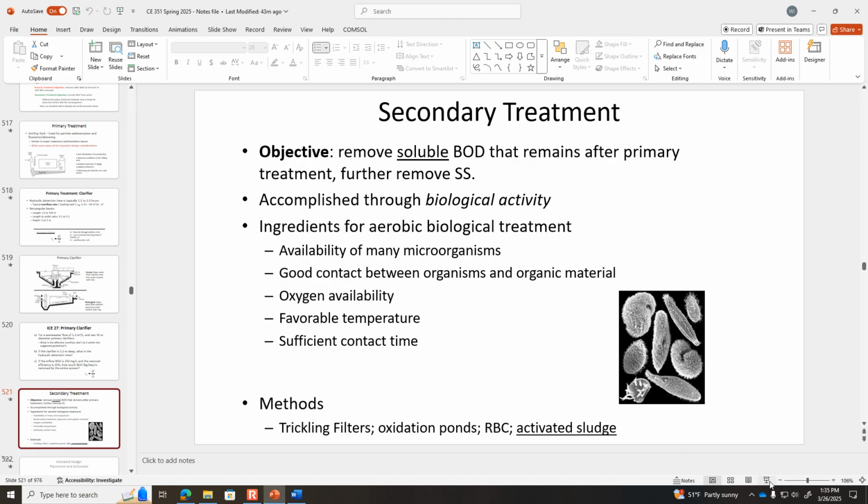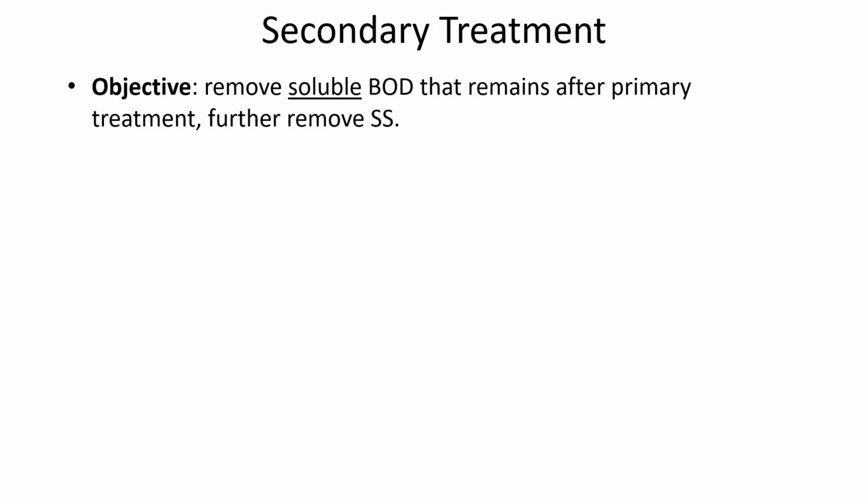So secondary treatment is all about trying to remove the BOD that remains. The primary clarifier is only removing about 35% of the BOD because most of the BOD is dissolved or is suspended in particles that are so small that they won't settle in the primary clarifier. Really, really small particles are not going to settle in an hour and a half, 2.5 hours. It's just not enough time for a really small particle to settle downward. So they make it through primary treatment and go into the aeration basin, and we've got to do something with all that leftover BOD.